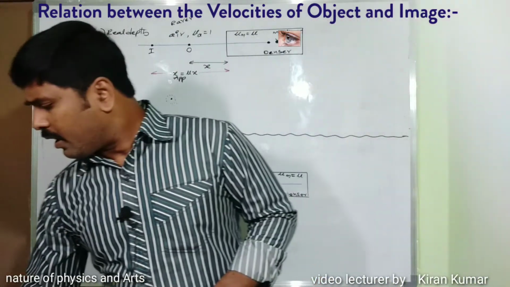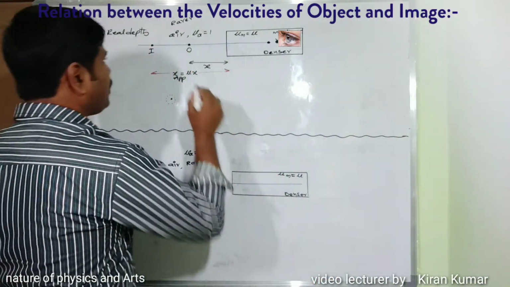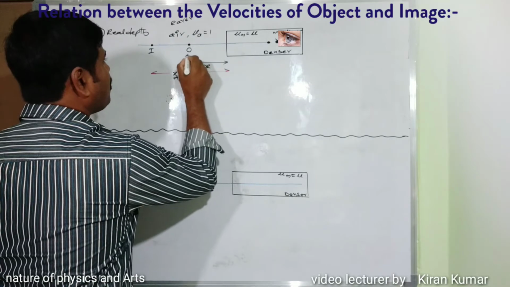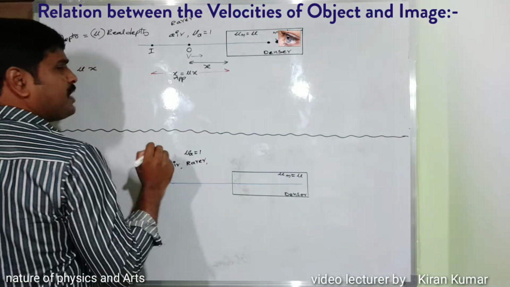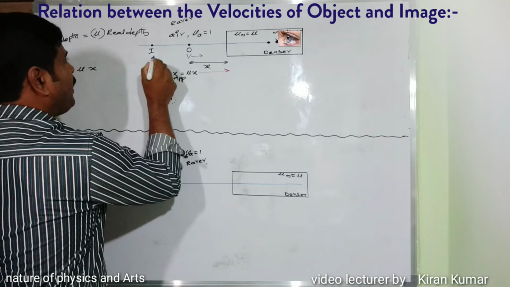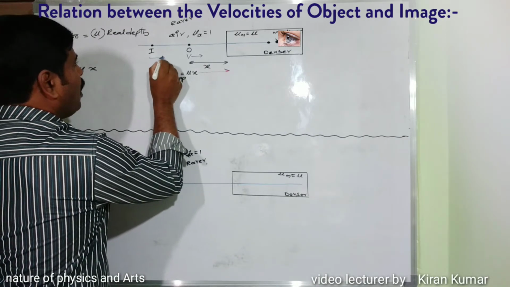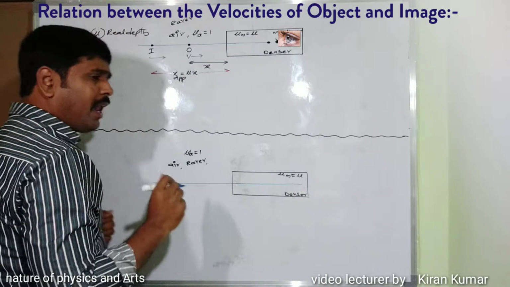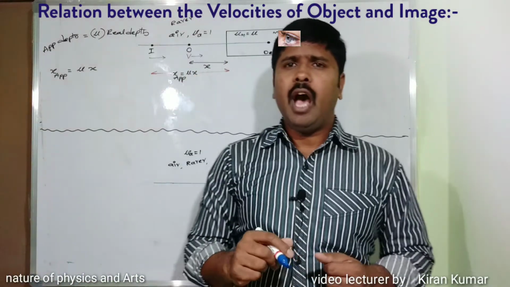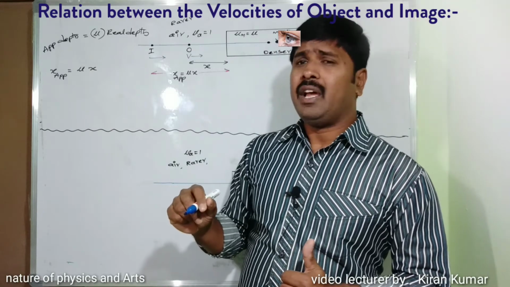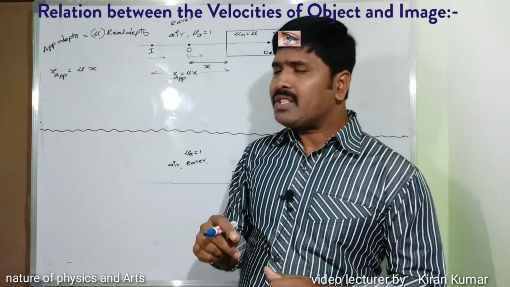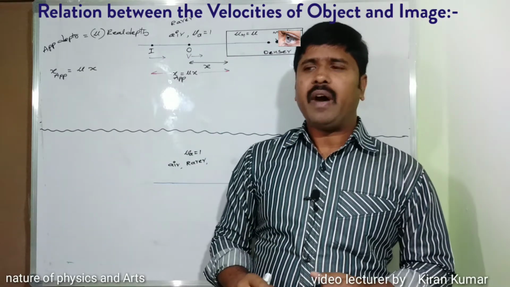Now considering the object O moving with a velocity v towards the observer, the image also moves with a certain velocity towards the observer. That value, the apparent velocity v apparent, we have to find.